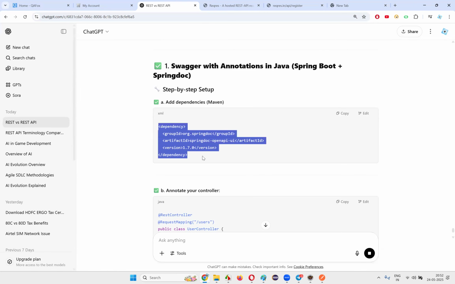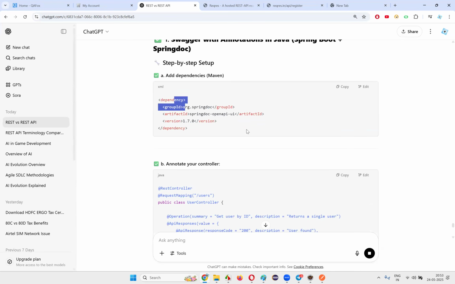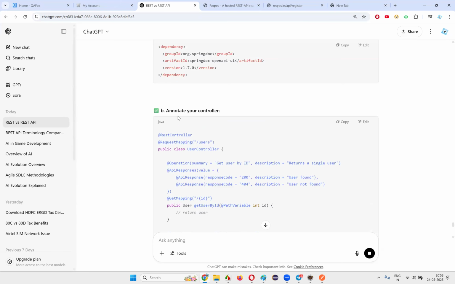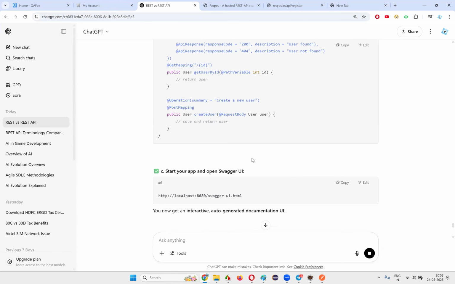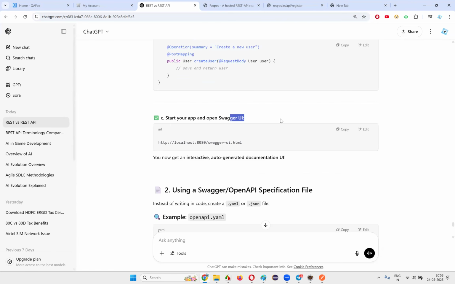Whatever the Java project or whatever project they are working on, you may not be able to understand this, but they'll be adding these third-party libraries to the project, to take the help of this kind of stuff and do some annotations here. Then they will open the Swagger UI link, and automatically the documentation will be auto-generated.